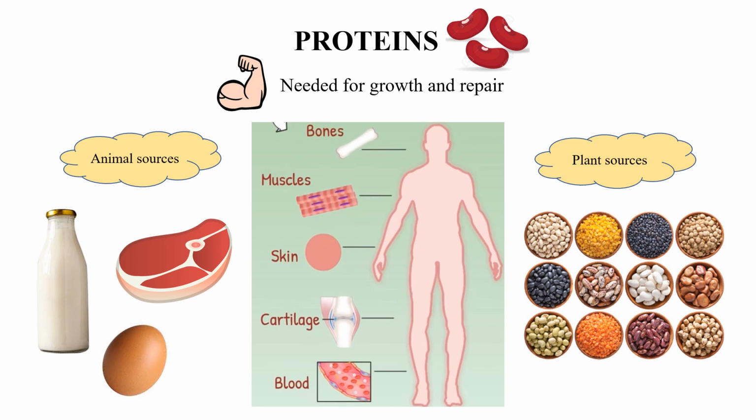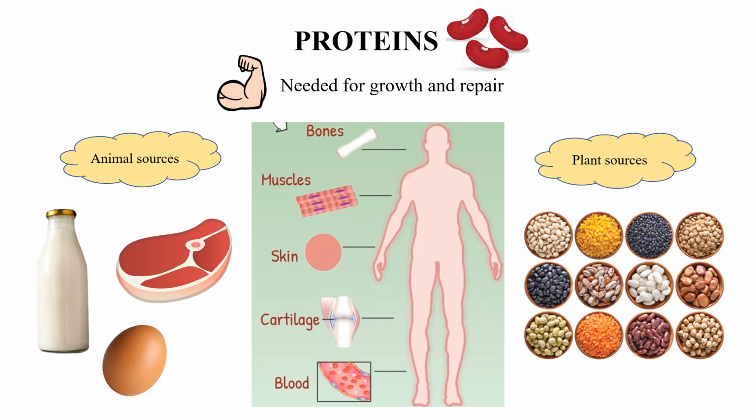If we do not eat proteins, our body will not be able to repair the damaged cells. If you are not eating proteins properly, there will not be quick recovery if there is any damage in the tissues. Protein in our diet comes from both animal and plant sources. If you eat nuts, it is going to be a protein, or egg or milk is also a protein.